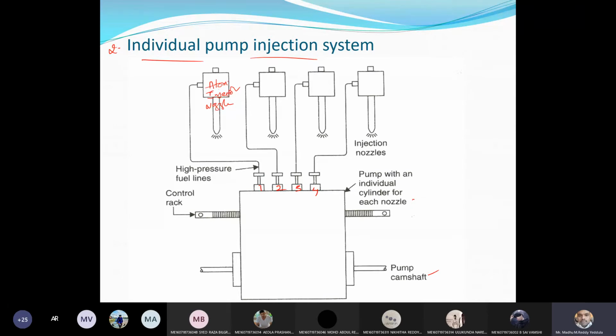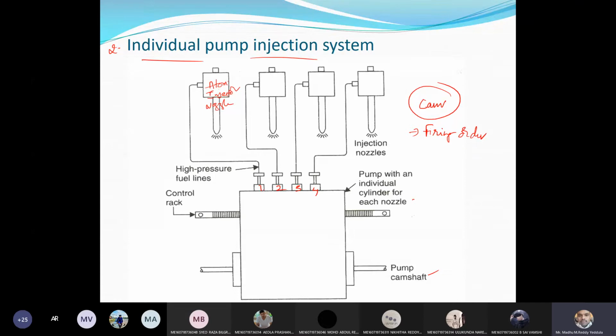Okay, these are also operated by a mechanically operated valve with the help of a cam mechanism, because the cam is the only thing which knows at what time the fuel needs to be injected. We will design the camshaft in such a way that it decides in which cylinder the fuel needs to be injected. Again, that will be according to the firing order. According to the firing order, the fuel needs to be admitted into the engine cylinder at the end of the compression stroke. According to the firing order, they will design the camshaft. So start and stop of the fuel injection will be taken care of by the camshaft.